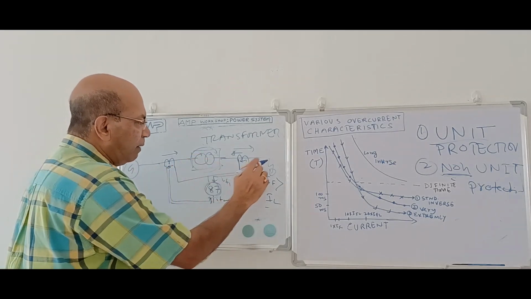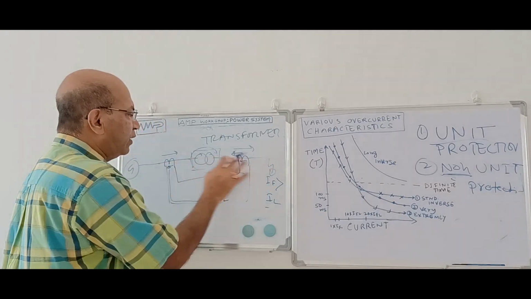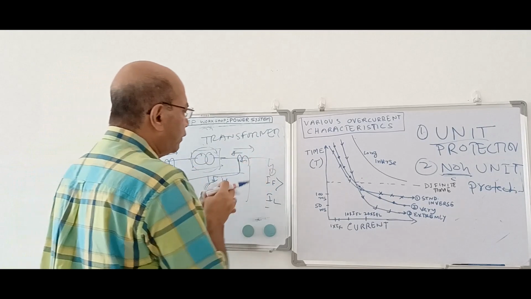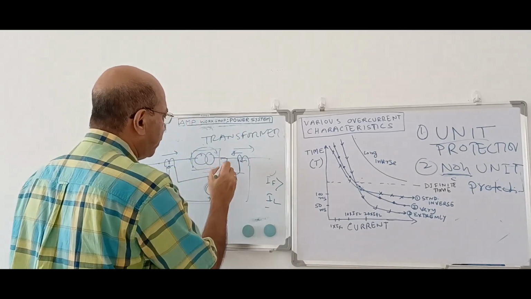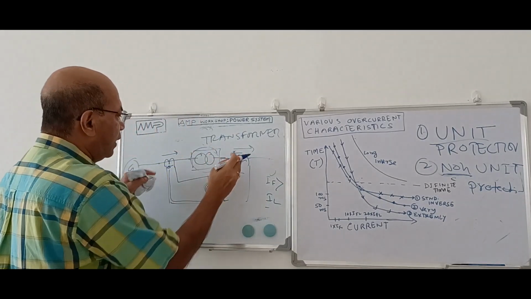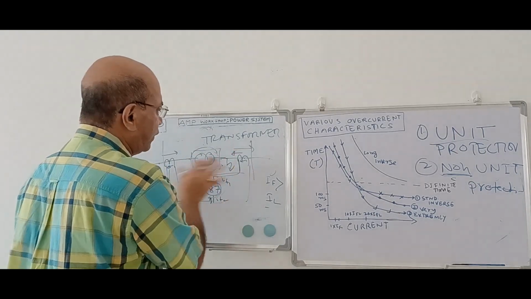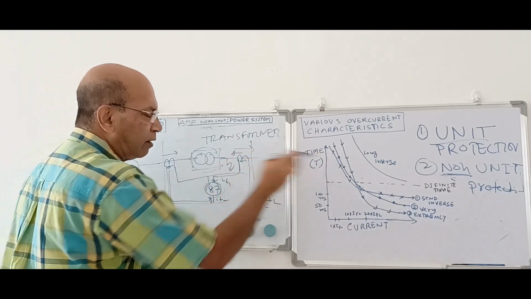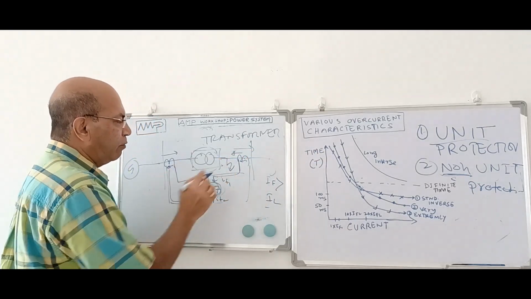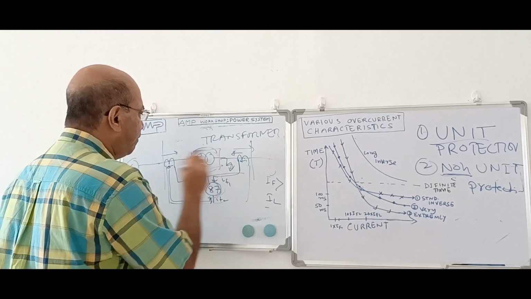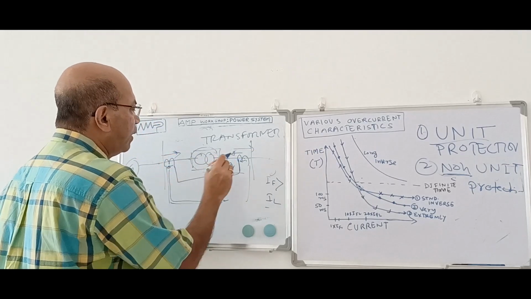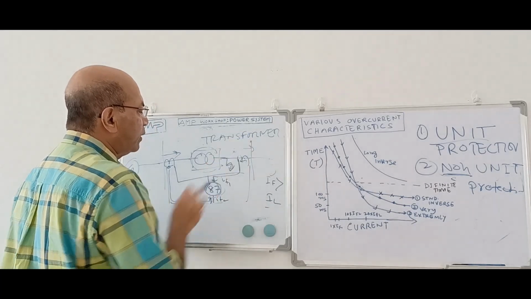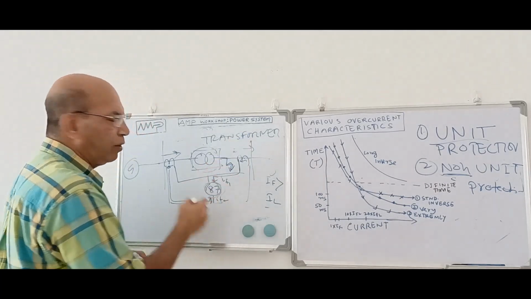So that means if there is an outside fault, though the fault current is seen by these devices, it will not operate. But suppose the fault is inside the CTs. We call this the zone of protection for this transformer. The CT location defines the zone of protection. So this was outside of the zone. Now the fault is over here. When the fault is over here, what will happen? Suppose the same fault current goes through this, but this CT is not subjected to this fault current. It is just bypassing over here, then going to ground.